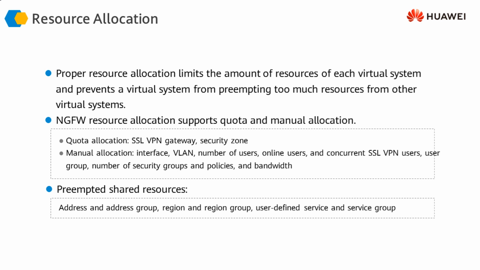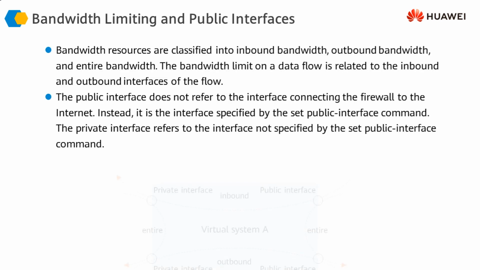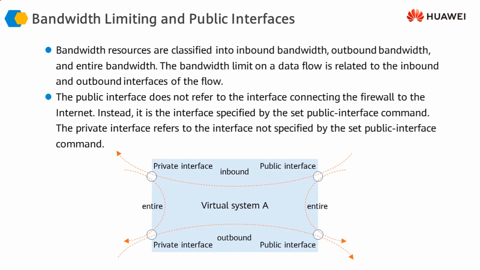As you can see, we have talked about the bandwidth allocation. This is a manually allocated resource. Let's look in more detail at the bandwidth allocation part. When we want to monitor the amount of bandwidth that is being consumed by any virtual system, or we want to limit the amount of bandwidth that any virtual system can consume, there are different types of bandwidth that we can look at. For that purpose, we have to consider the different interfaces on the firewall and look at the traffic that is flowing between those interfaces.